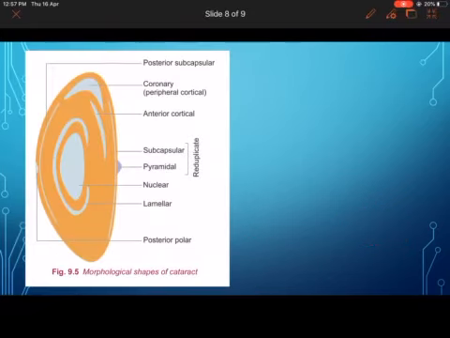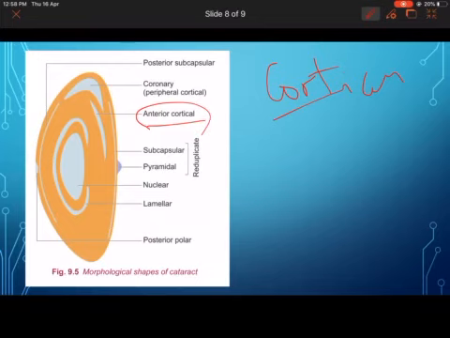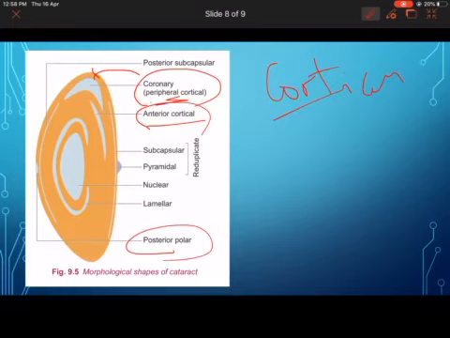Coming to the morphological classification of the cataract, I have already explained to you in the previous slide. See, it's very easy. What you have to remember, first thing, is cortical cataracts. Cortical cataract, namely you have an anterior cortical cataract, then you have a coronary cataract, or peripheral corona. Corona is nothing but a crown-like shape, a peripheral cortical cataract. Then you have polar cataract, which can be anterior polar or posterior polar.